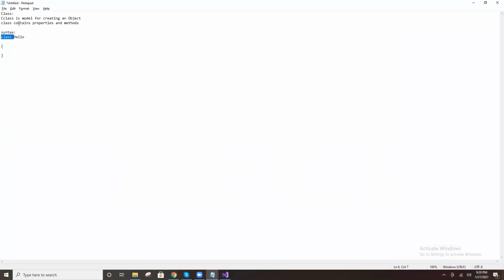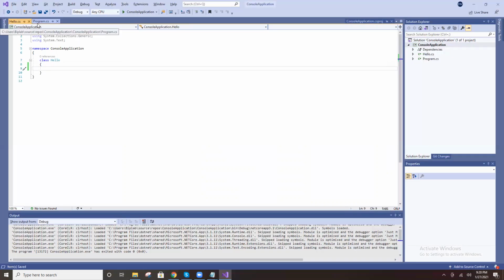A class contains properties and methods. For example, I created one class for the student.